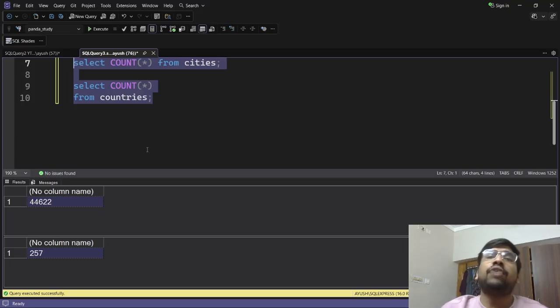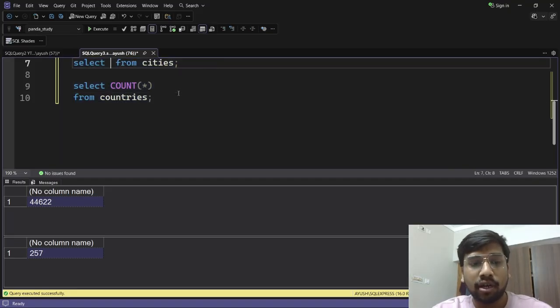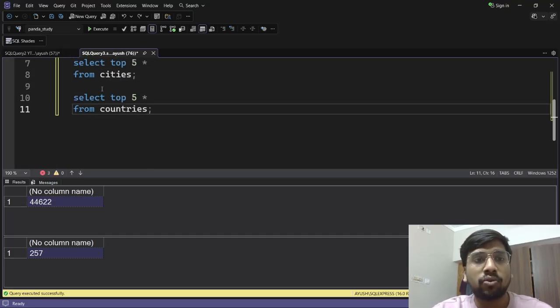Okay. Now, if we are going to use join, it is better to use the left join first, and second, to decide which dataset goes on the left. So I would like to keep the cities dataset on the left and then join the countries dataset on that, because in the cities dataset we have more rows. If we do the reverse, like if we join the cities table on the countries table, then we will lose all the data. Why? Because we have a lesser number of rows in the countries dataset. Okay. Now I will just reverse it so that it will help us. Okay. Now let's go back.